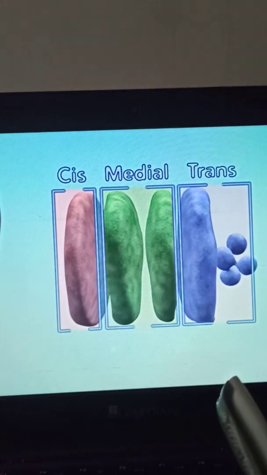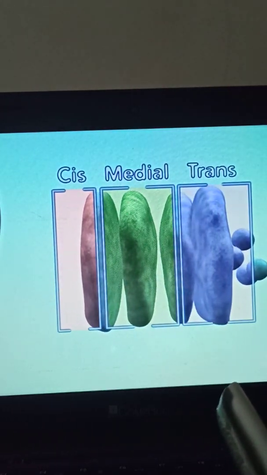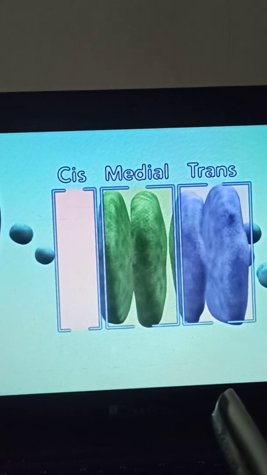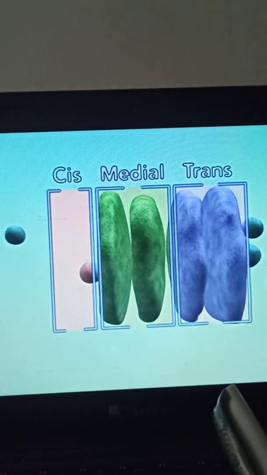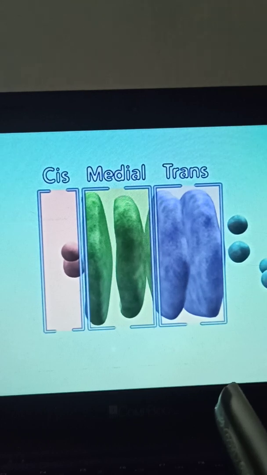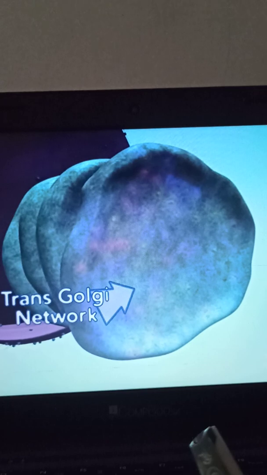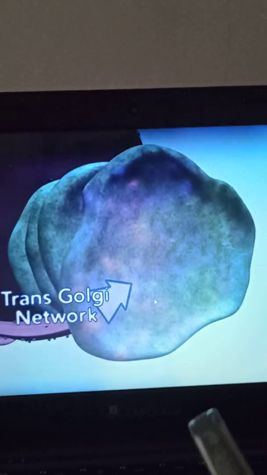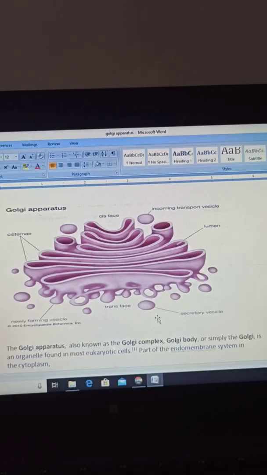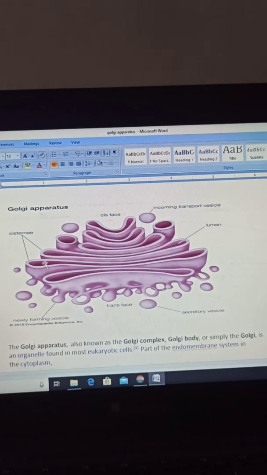So this is the actual importance and function of the Golgi apparatus. Like this, they will come one by one, then move to the medial part of the Golgi apparatus, and then through the trans side, they are all transported to the various sites of the cell. Okay, you can see this is the actual structure of the Golgi apparatus, and these are the cisternae folds, the cis face, and this is the trans face. As I explained clearly through the video.